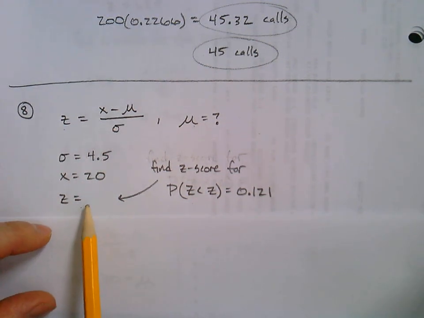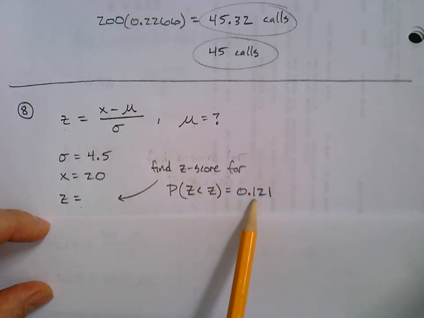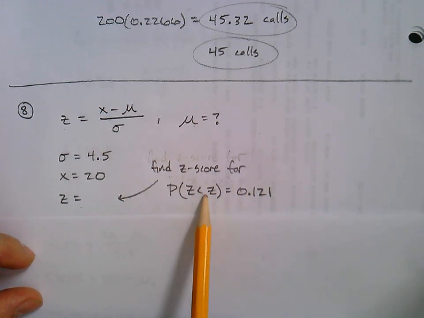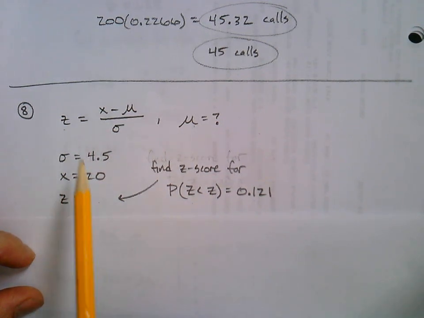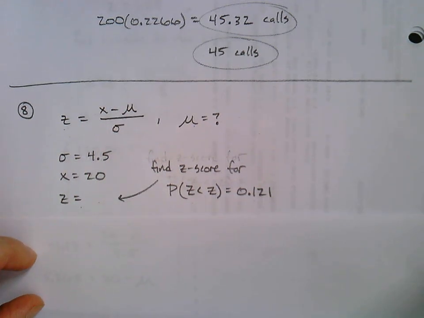So we don't know the Z-score right now. We know the probability, 12.1%, 0.121. So we're going to have to use our table backwards to get the Z-score. Then we'll plug all of those three numbers in and we'll solve for mu. Hopefully that makes sense.